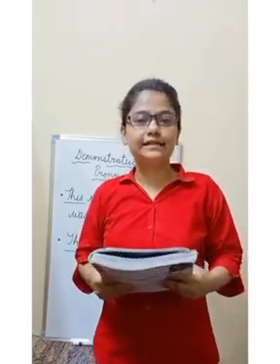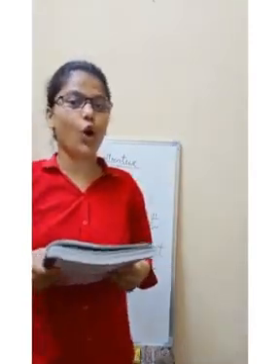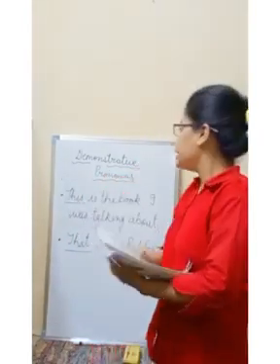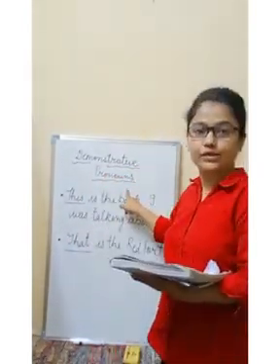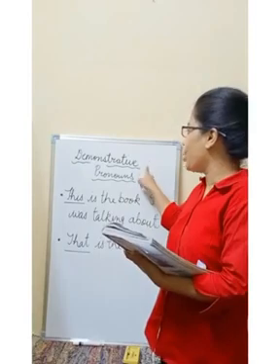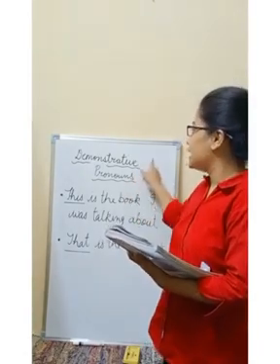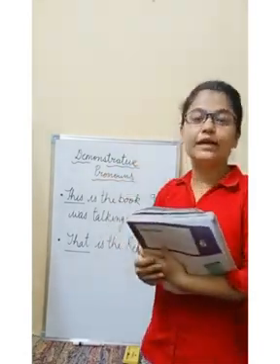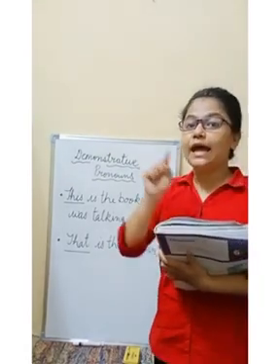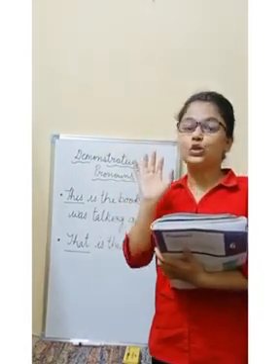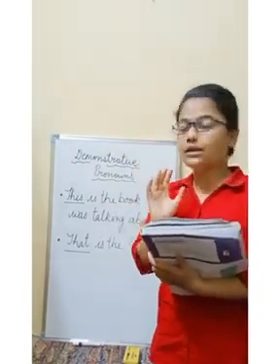Okay? So students, let us learn the last topic of this chapter, that is demonstrative pronouns. What is the last topic? Demonstrative pronouns. This word demonstrative came from demonstration. It means we are demonstrating something, right?